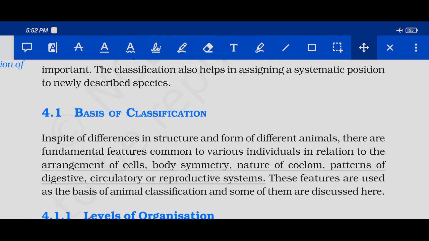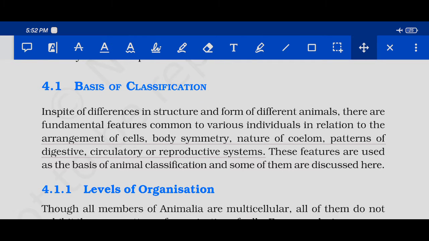In spite of difference in structure and form of different animals, there are fundamental features common to various individuals in relation to arrangement of cells, body symmetry, nature of coelom, pattern of digestive, circulatory or reproductive system. So these are the basis of classification.